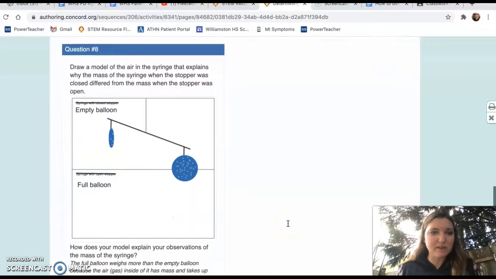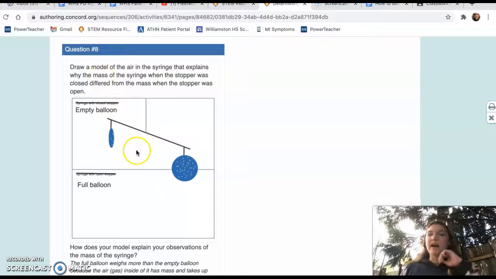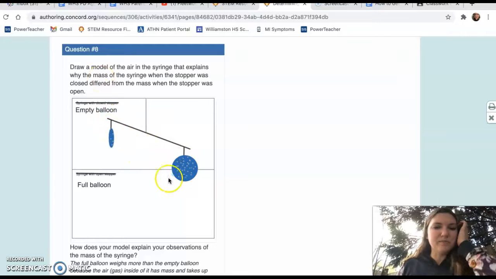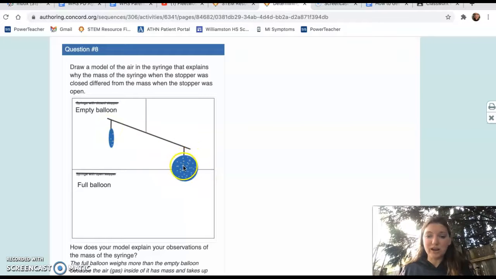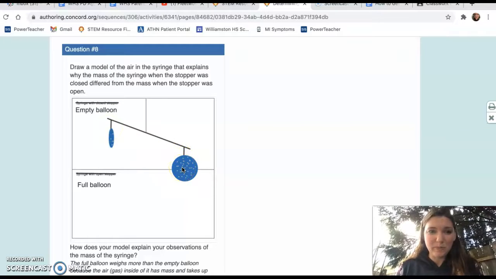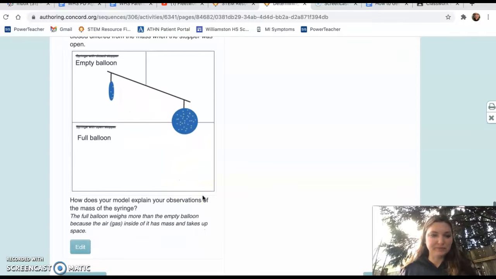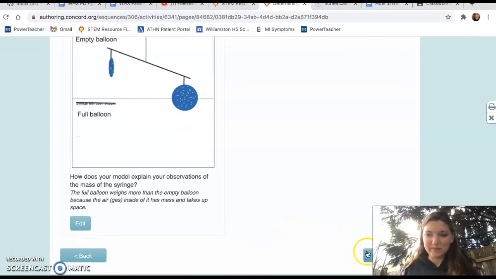So then here's our model. Draw a model of the balloons that explains why a full balloon has more mass than an empty balloon. You can see that there are more particles of air inside of that full balloon as opposed to the empty balloon, which maybe has a couple particles of air in it, but not very many. So those particles are weighing down the balloon and taking up space in it. The full balloon weighs more than the empty balloon because the air or gas inside of it has mass and takes up space. Okay?